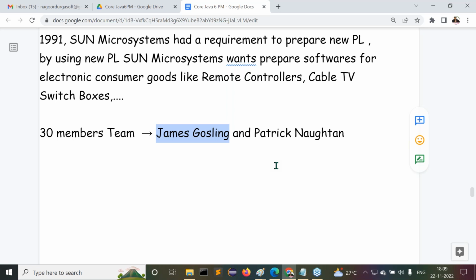Similarly, who is the father of Java? For Java also there is a father. Who is the father of Java? James Gosling. James Gosling is the father of Java. Am I right or not? Who is the mother of Java? Why do you think so seriously about this question? Who is the mother of Java? Nothing here. James Gosling's wife is the mother of Java, right?